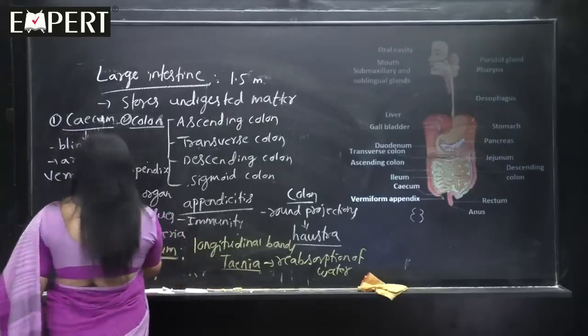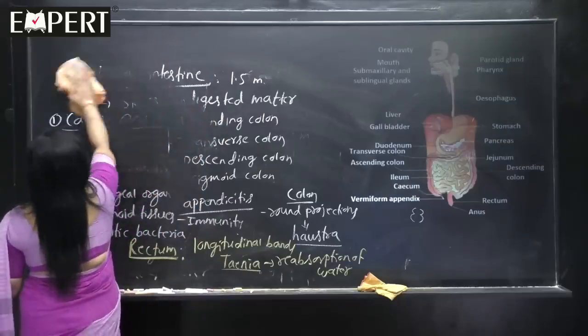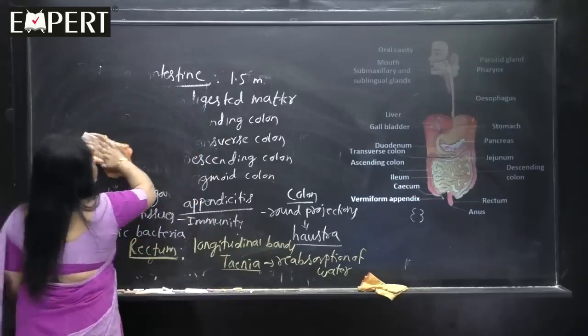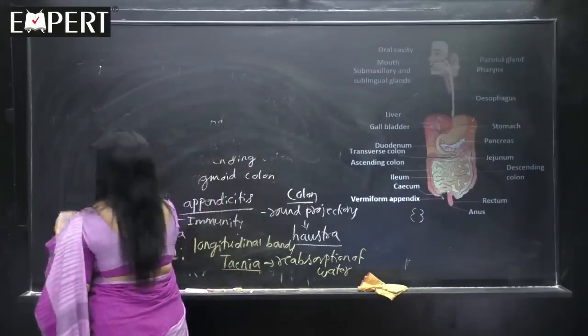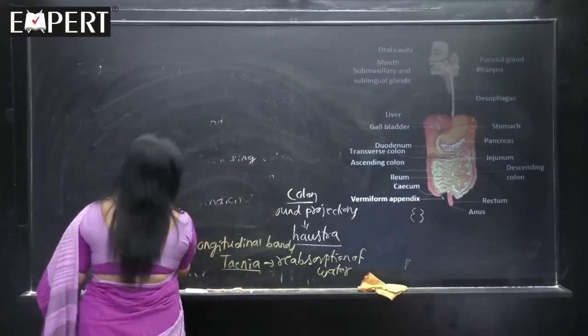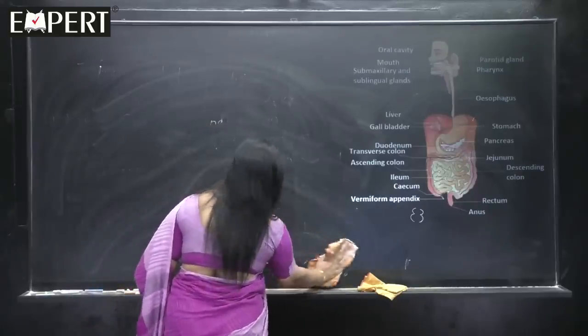And last part, yesterday I told you, how many of you remember? Complete digestive system means what? Which begins with mouth and ends with the anus. So, the last part we are going to learn now, that is anus. What is anus?